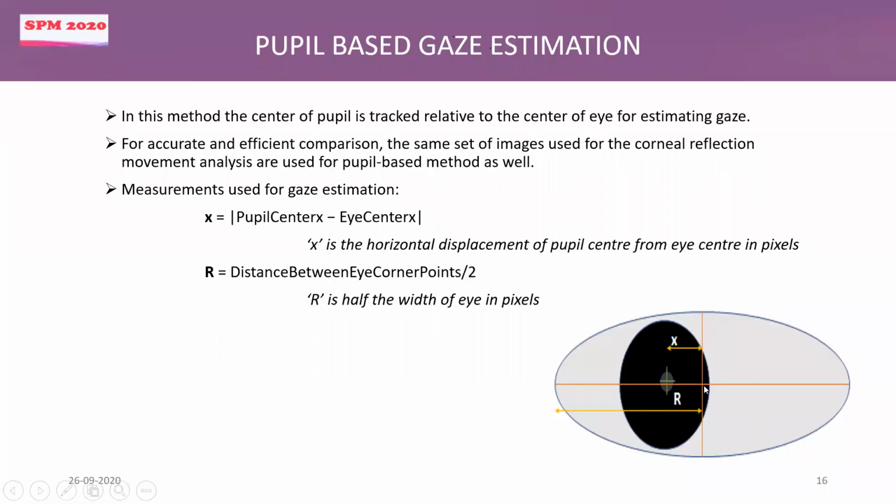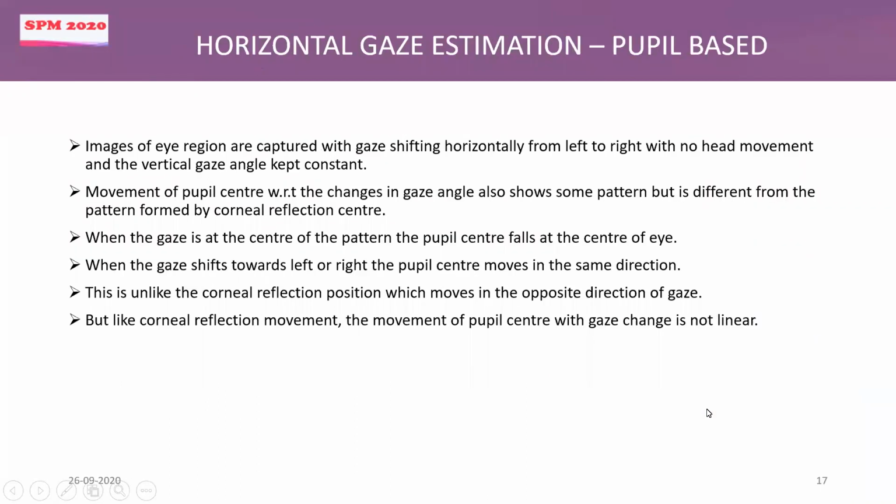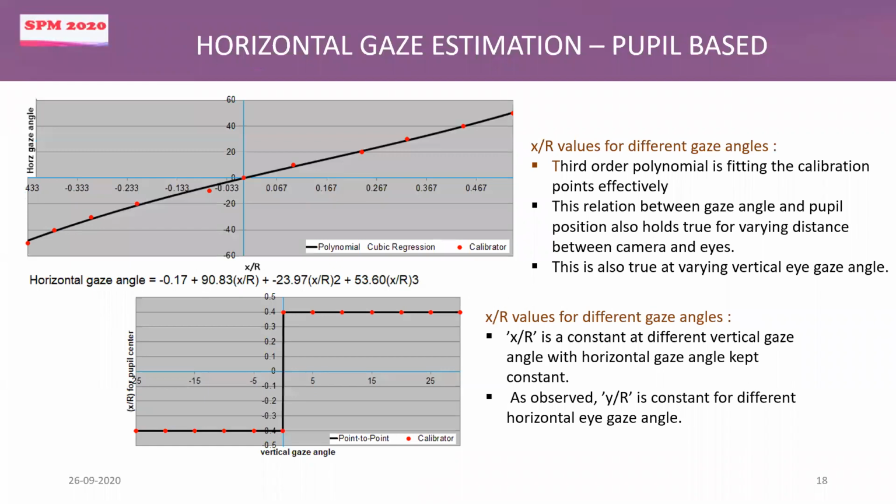Now when we plotted x by r against different horizontal, no, before going there, we observed the pattern in movement of the pupil with the change in gaze, and we found that when I'm looking towards the right, my pupil also moves towards the right, and when I look towards left, the pupil also moves towards left. It's the same case when I look up or down. When I look up, the pupil is up, and when I look down, the pupil moves down. So this is opposite to the property of corner reflection, where the bright spot was actually moving in the opposite direction to the change in gaze. Whereas in the case of the pupil center, it moves in line with the direction of change of gaze.